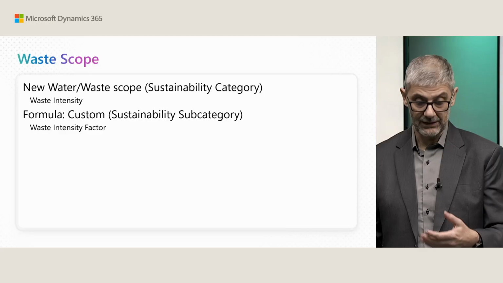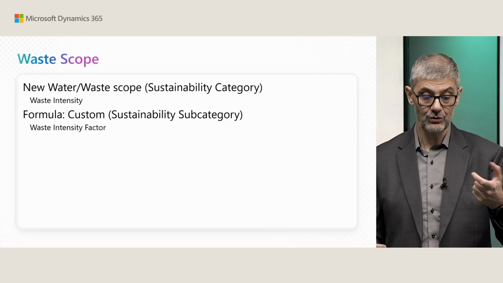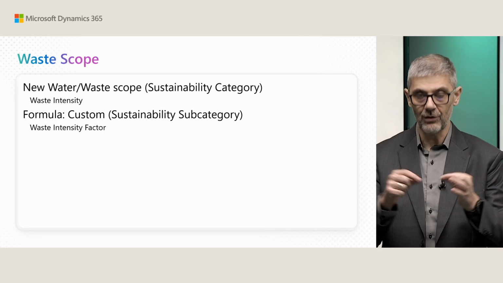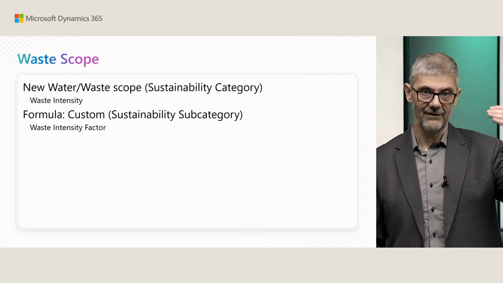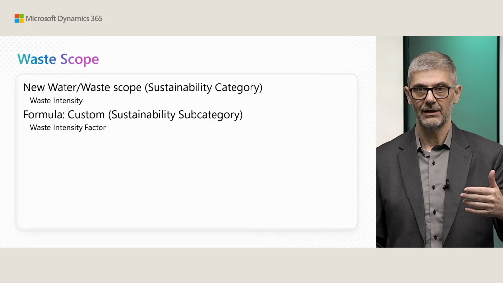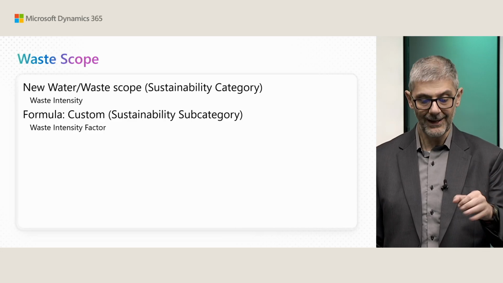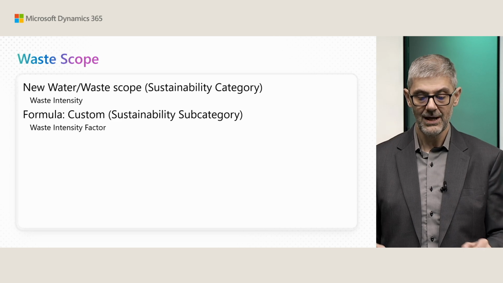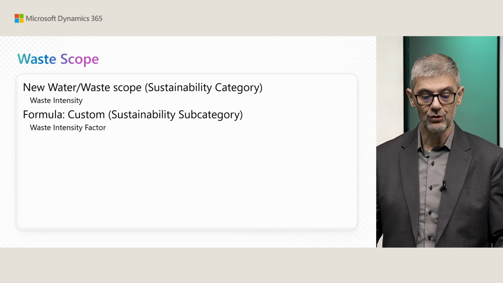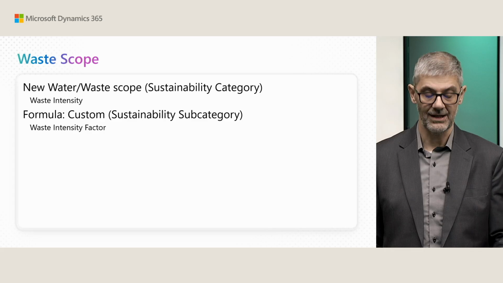Okay, now let's switch to waste management. In the waste scope, you can use category again, and you need to choose water and waste scope because this is a common scope. You have three different scopes, Scope 1, Scope 2, Scope 3, for emissions, and now we have the water and waste scope. You need to choose this one, and then you can enable waste intensity.